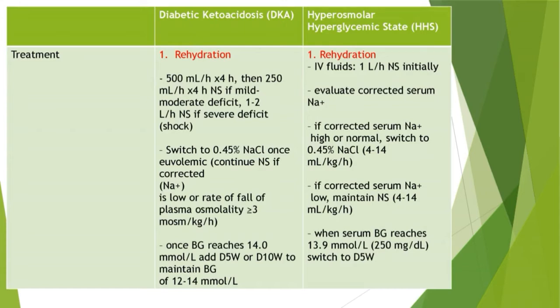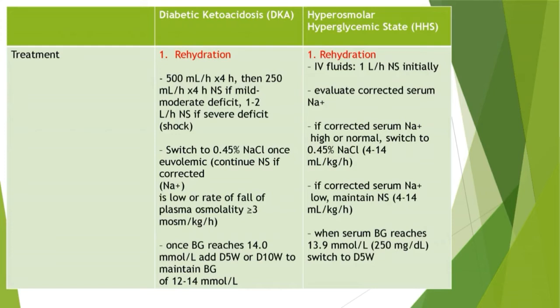Continue normal saline if corrected sodium is low or rate of fall of plasma osmolarity is greater than or equal to 3. Once blood glucose reaches 14 mmol per liter, add dextrose 5% or 10% to maintain blood glucose of 12 to 14 millimole per liter.